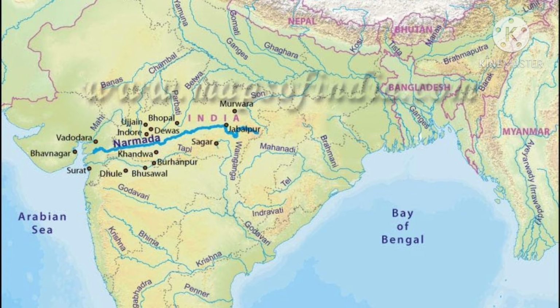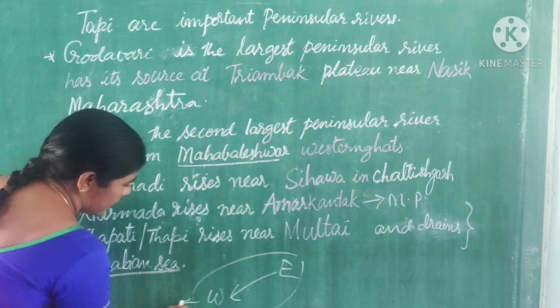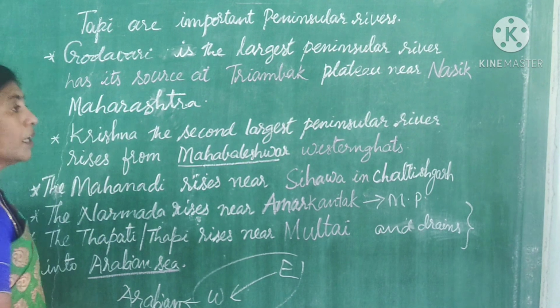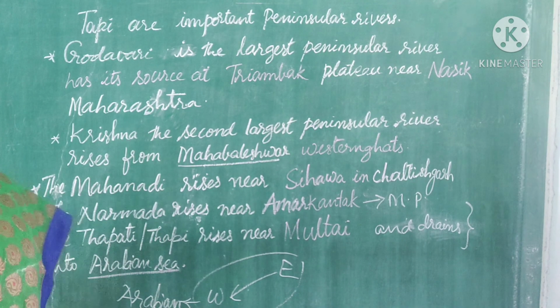Narmada river has its origin in Amarkantak, Madhya Pradesh. Tapi, which is also called Tapti, rises near Multai and drains into the Arabian Sea. These two rivers, Narmada and Tapi, both belong to the peninsular river system, but they flow from east to west and drain into the Arabian Sea. This is the major difference you have to remember. These two are different from the other rivers.